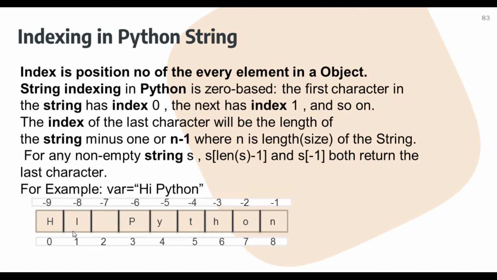You can see, student, h is 0, i is 1, space is 2 because it is a white space, P is 3, Y 4, T 5, H 6, O 7 and N 8. In the same way, for reverse indexing, negative indexing, it starts from minus 1 as n, minus 2 O, minus 3 H, minus 4 T and so on till minus 9.